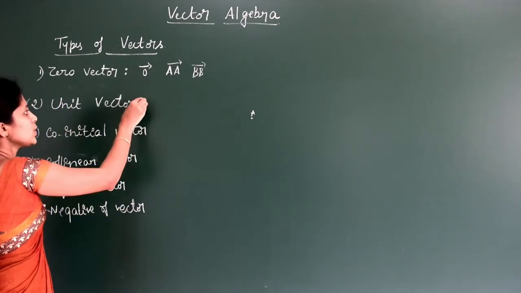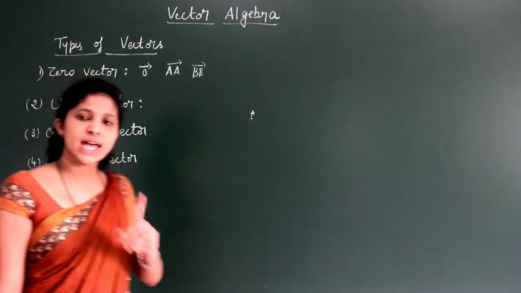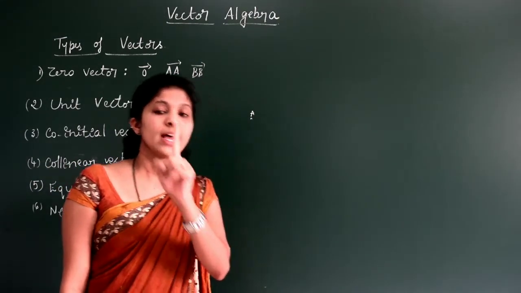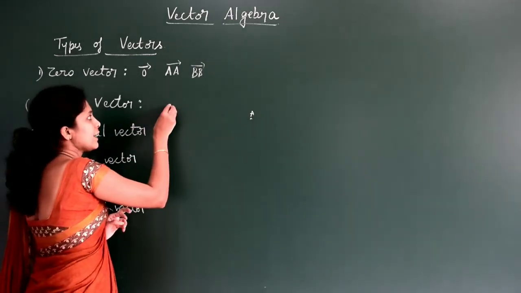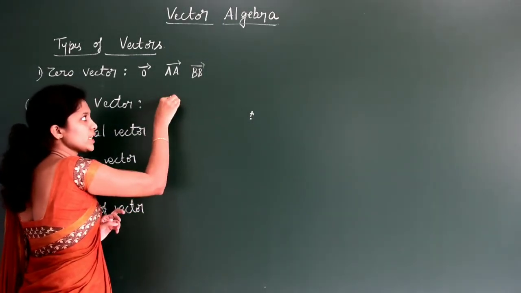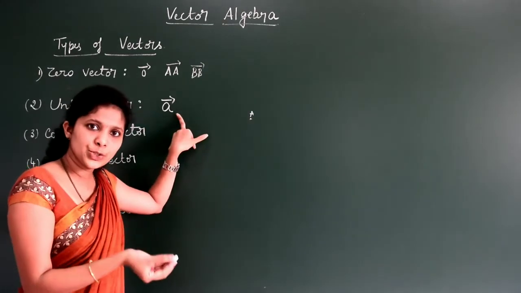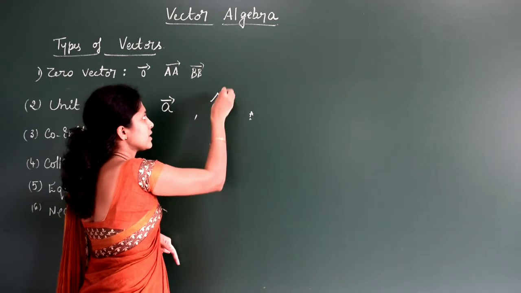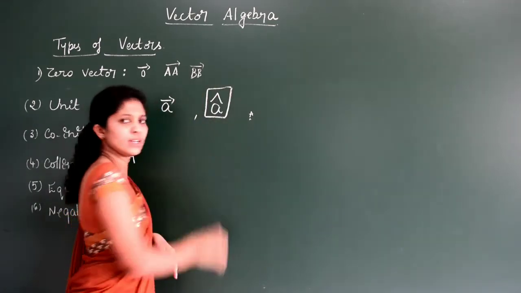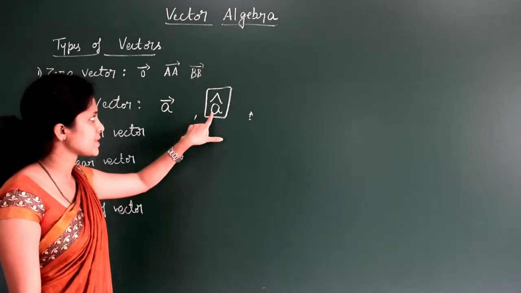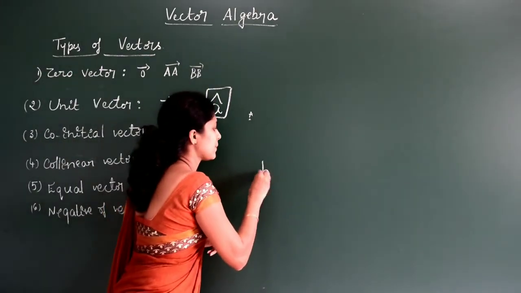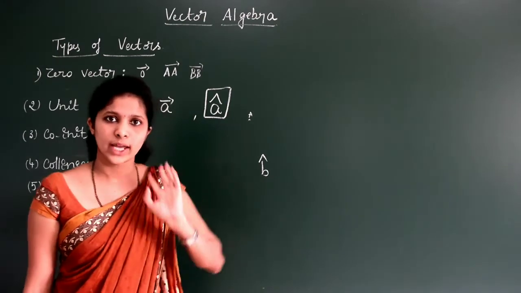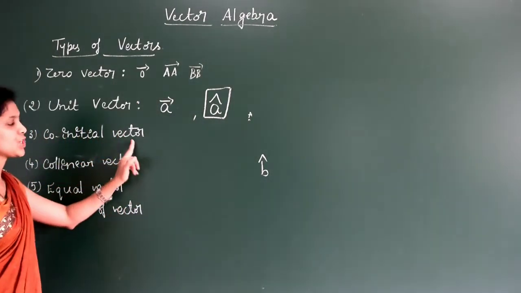The second one is the unit vector. A vector which has a magnitude equal to 1. If a vector has a magnitude of 1, then it is called the unit vector. I mean the magnitude of this vector is 1 unit, and we will represent this with a cap. This is called the unit vector. Important one: a unit vector is always represented by a cap. If I write b cap, the magnitude of this vector will be equal to 1. Remember that.